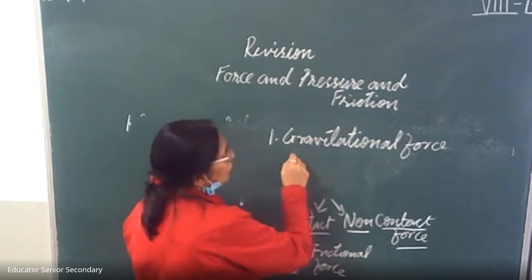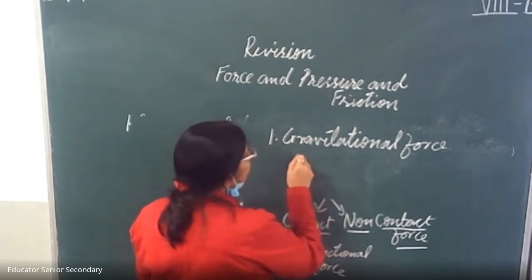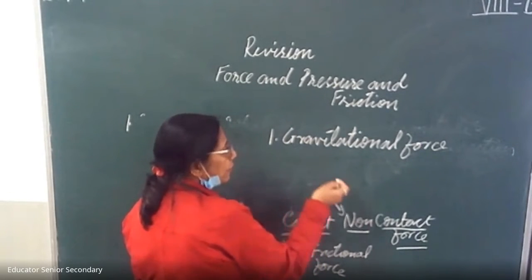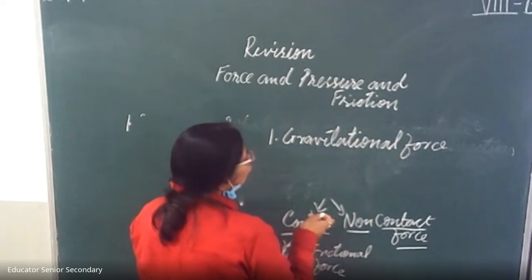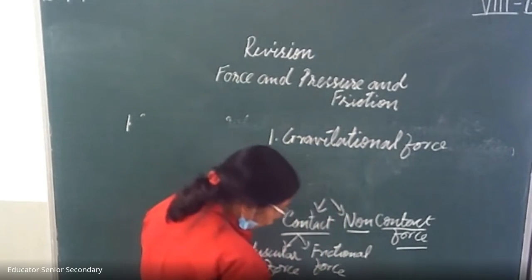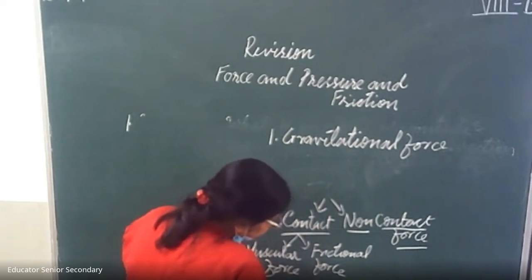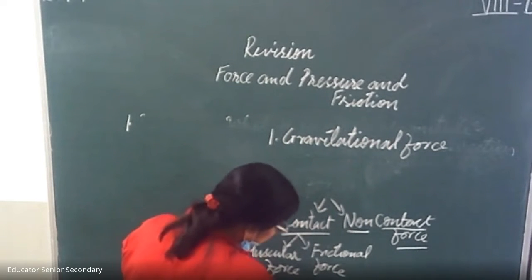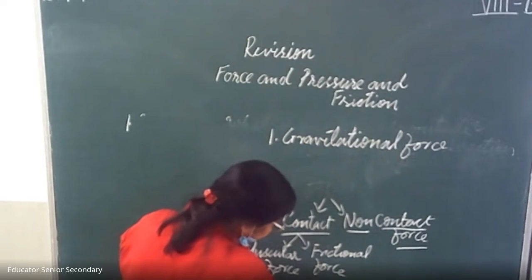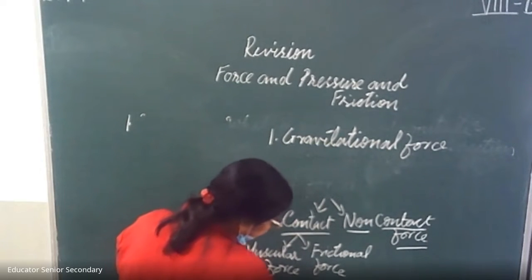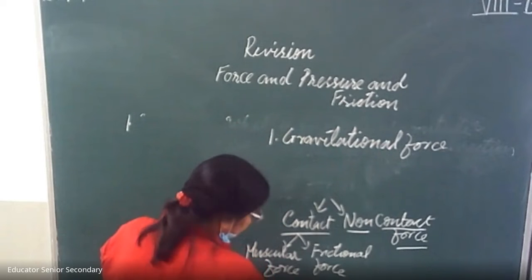So gravitational force is the force with which the Earth pulls everything towards itself, and it is the force of attraction between particles of matter. Every object exerts this force on every other object.